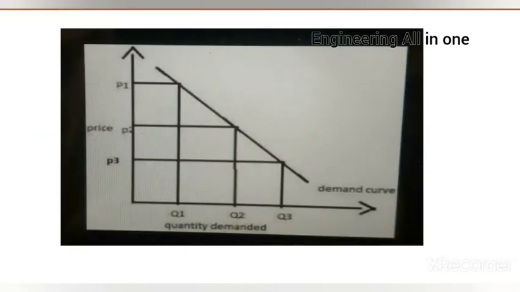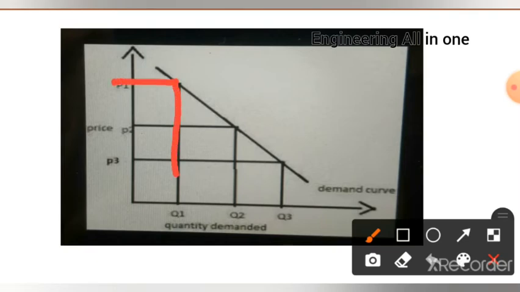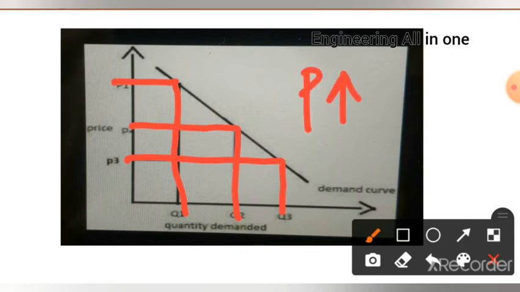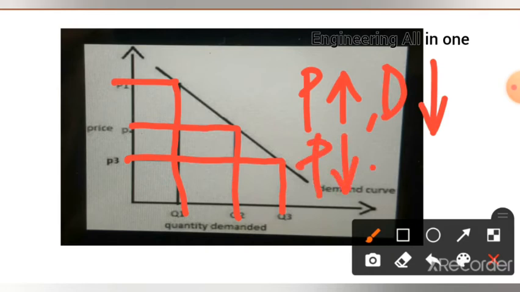See here, the demand curve. Initially the price was large, the quantity was less. Then the price reduces, and the quantity demanded increases. Then the price reduces further, and the quantity demanded increases further. So as price increases, demand decreases. As price decreases, demand increases. Hope you have got this.